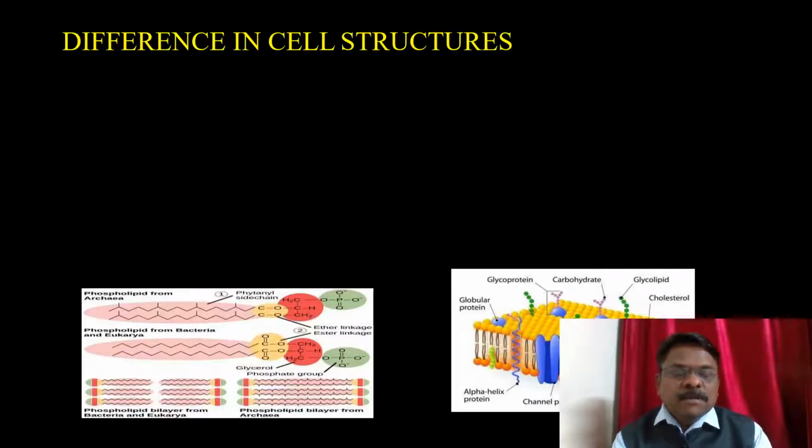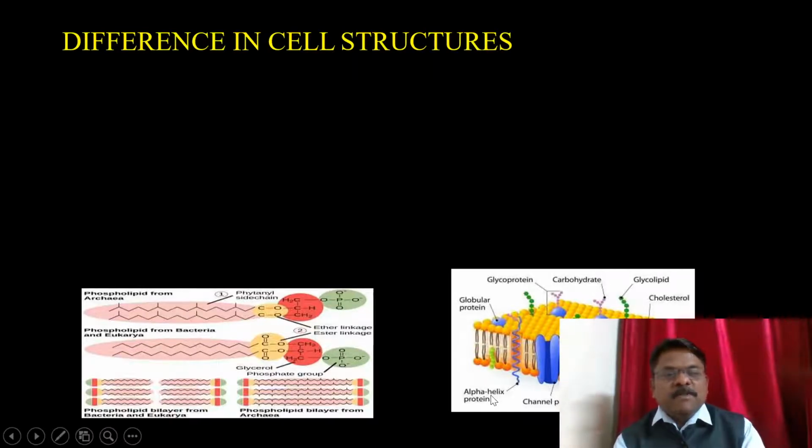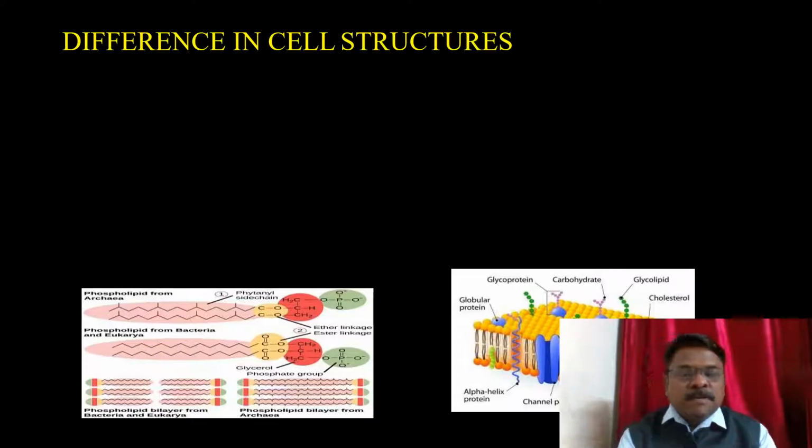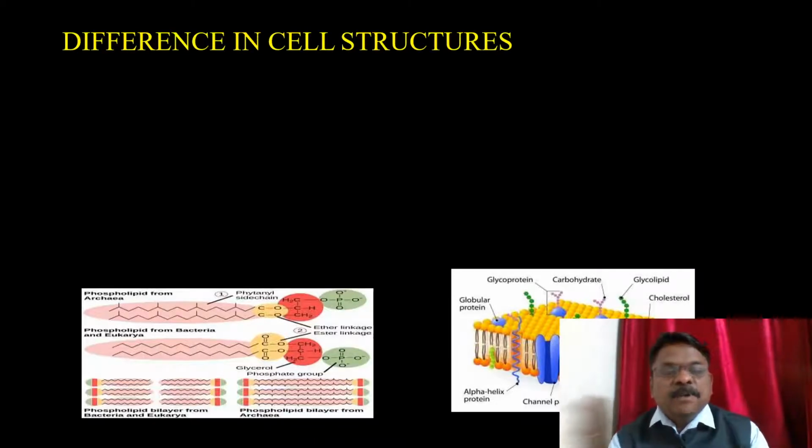If you look at the components, in the plasma membrane you can see glycoprotein, carbohydrate, glycolipids, cholesterol, integral protein, peripheral protein, channel protein, different types of alpha helix proteins. So all these are different types of proteins, and carbohydrates are present in the cell membrane. So we can say the membrane of the cell is made up of lipoprotein.